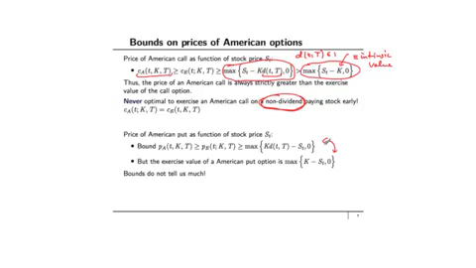Therefore, these bounds don't tell us much about what is going to happen to an American put option. Using these bounds, we cannot tell whether it's optimal to exercise the put early or not. It turns out that if you use some models for the underlying stock price, there are situations in which it's optimal for you to exercise a put option earlier.